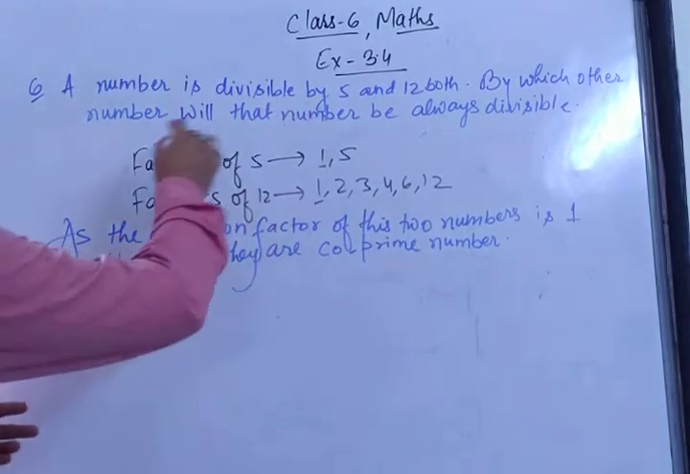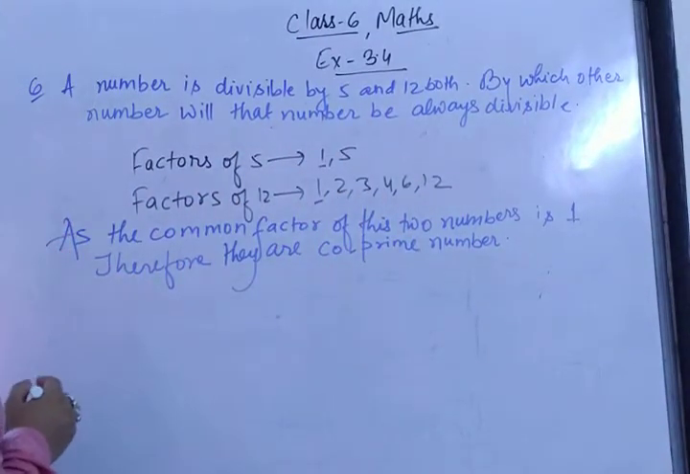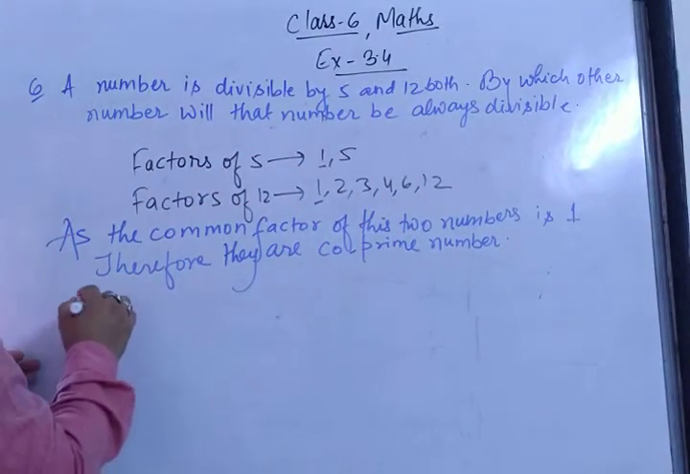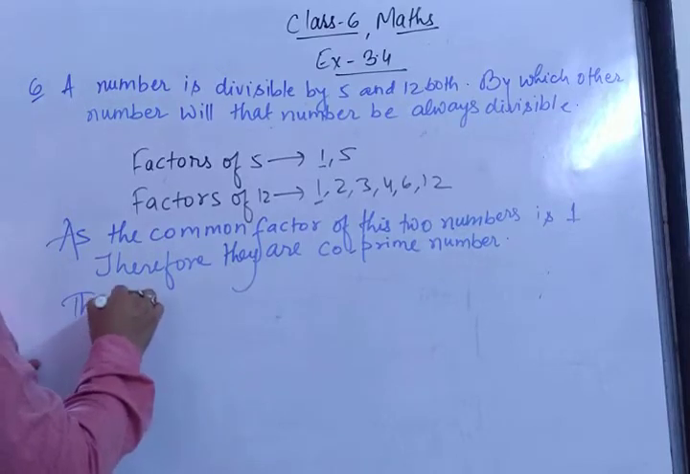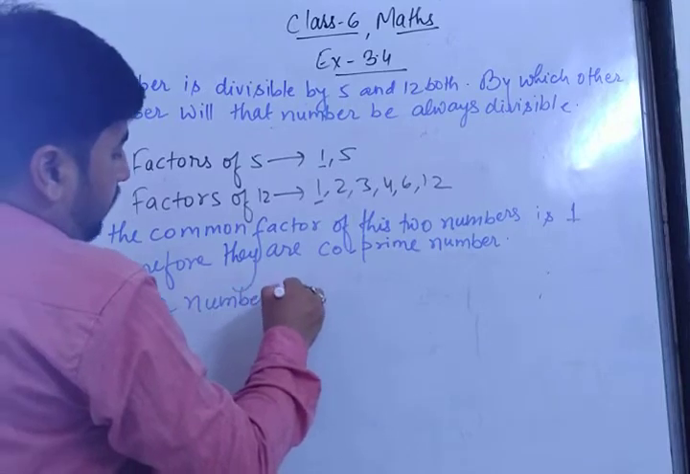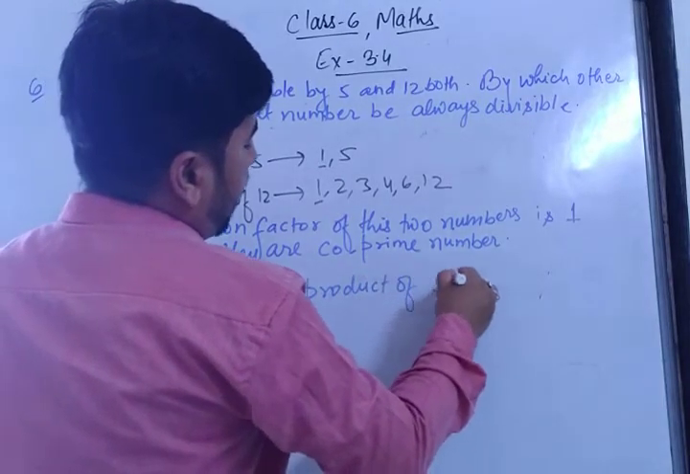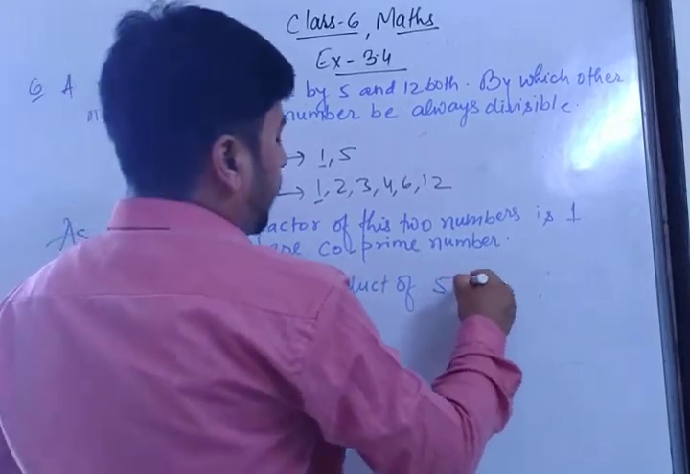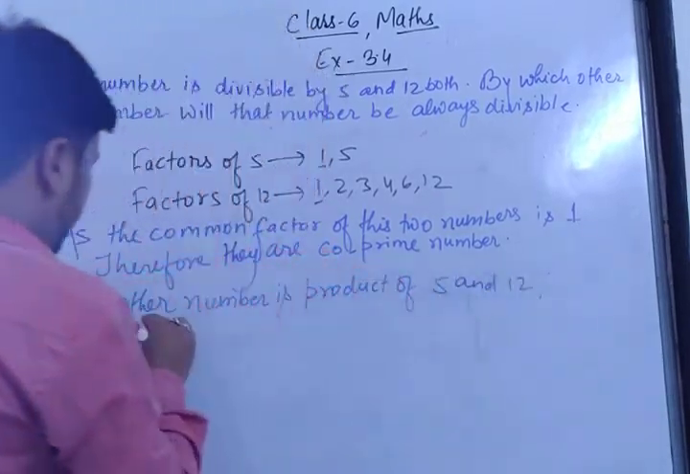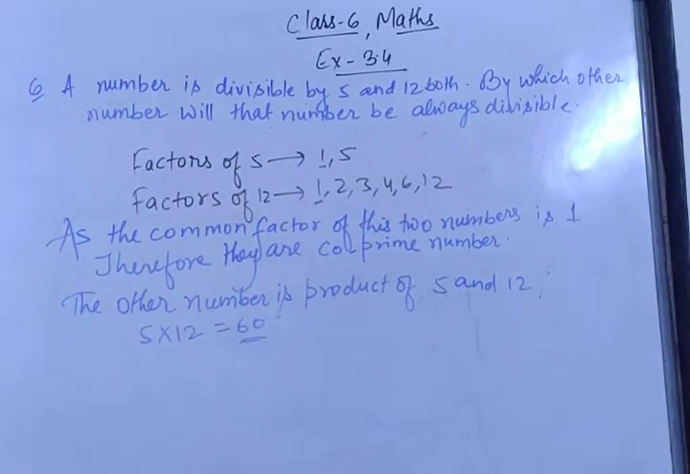And the question is asking, by which other number will that number always be divisible? So now the other number is the product of 5 and 12. That is, 5 into 12 is equal to 60. So 60 is the number by which it will always be divisible.